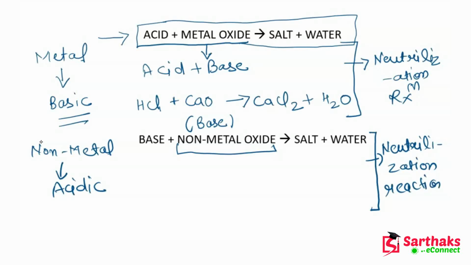So guys, if I give you an example of this reaction, then NaOH, which is sodium hydroxide, reacts with SO2, which is a non-metal oxide, and when these two react with each other, then it will form Na2SO4 plus water. Okay, I hope guys you understand this. Now let's move ahead to the next slide.